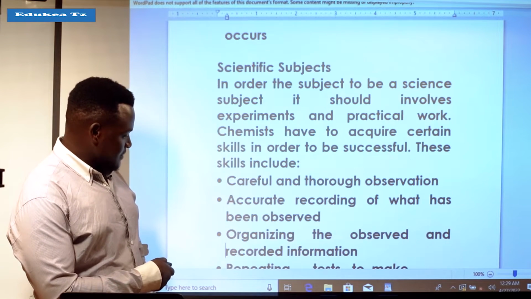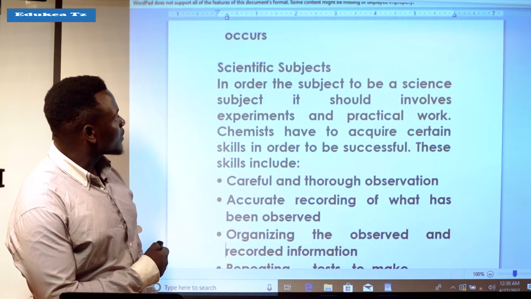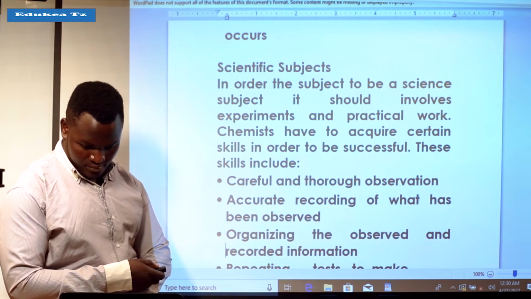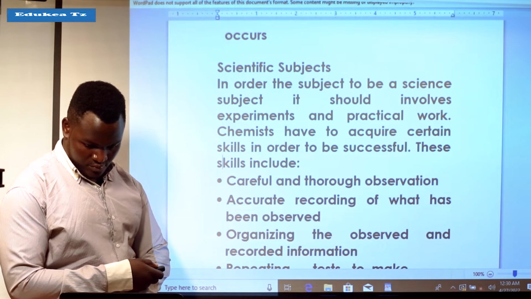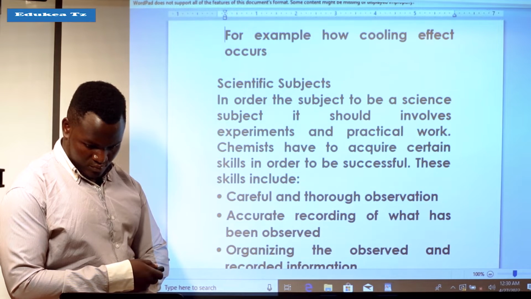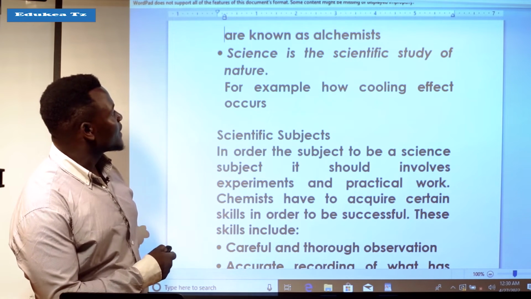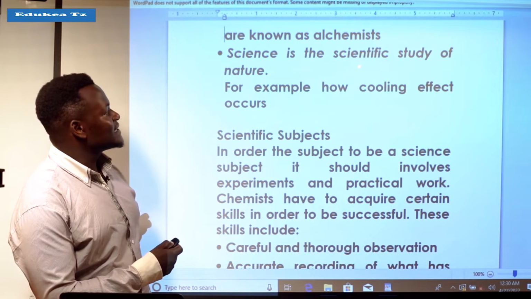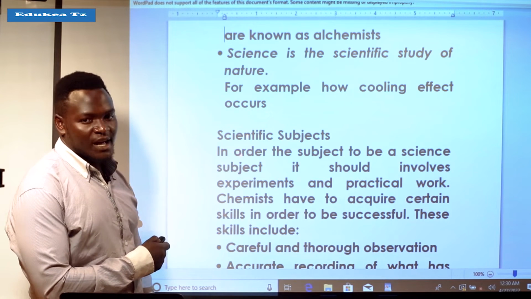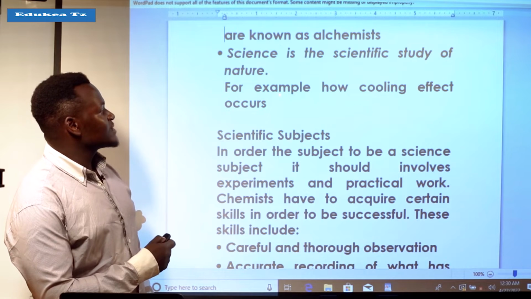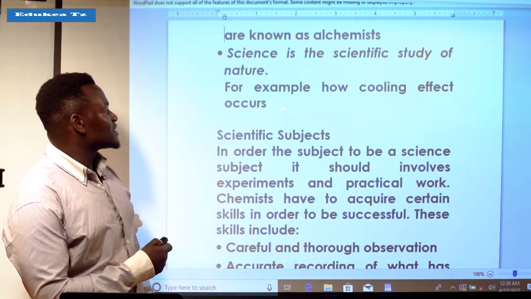Now, what is science? Science is the scientific study of nature. For example, how a cooling effect occurs.